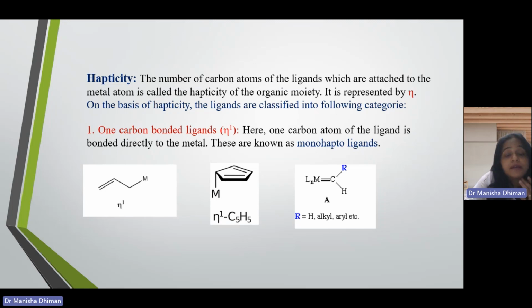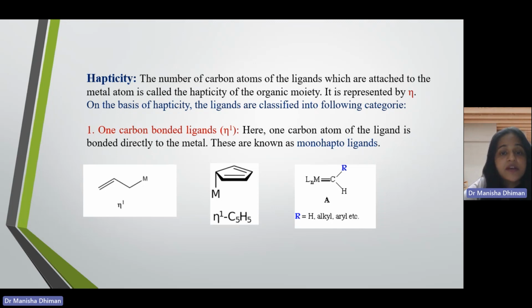There can be one carbon atom, two carbon atoms, three carbon atoms, and the metal can bond with any number of carbon atoms depending on the presence or availability of electrons. So we have denoted a term hapticity. This is represented by eta. Hapticity is basically the number of carbon atoms of the ligands which are attached to the metal atom. That will be your hapticity.